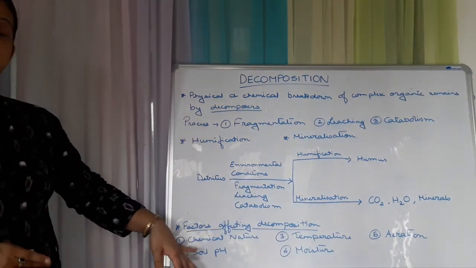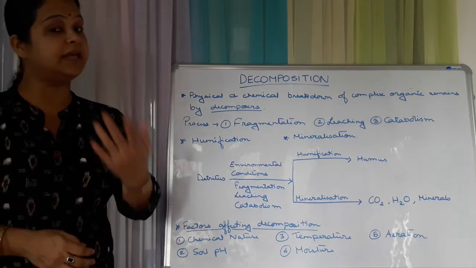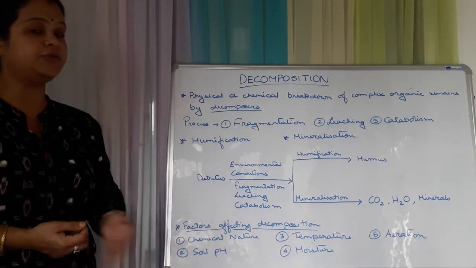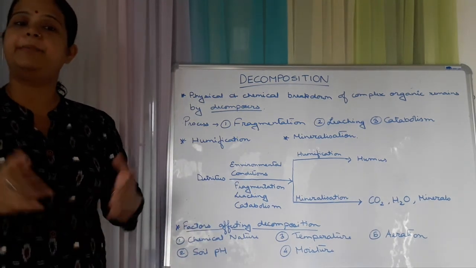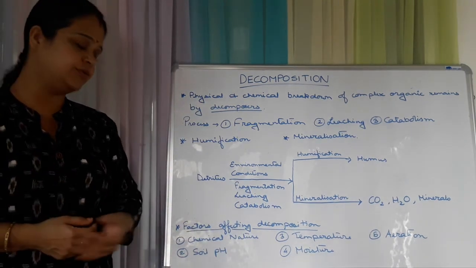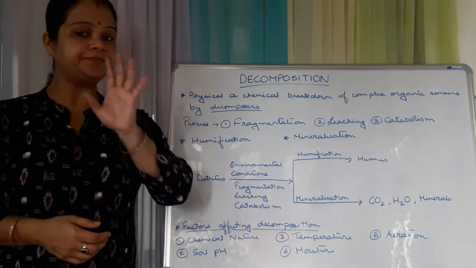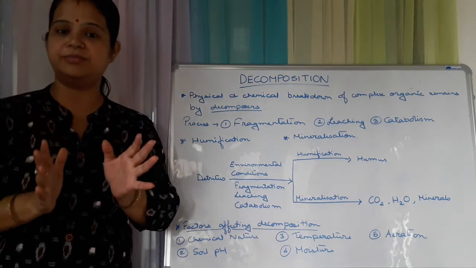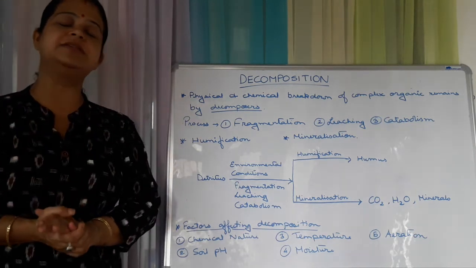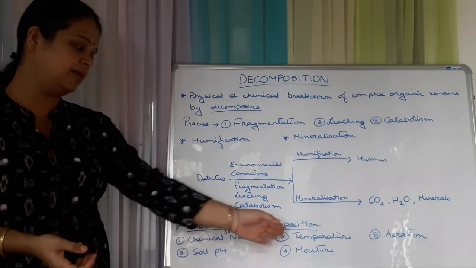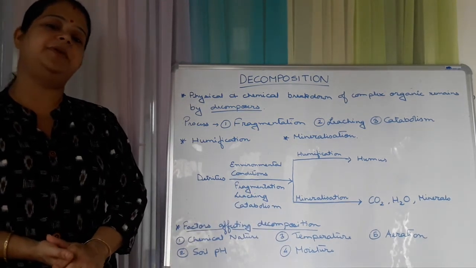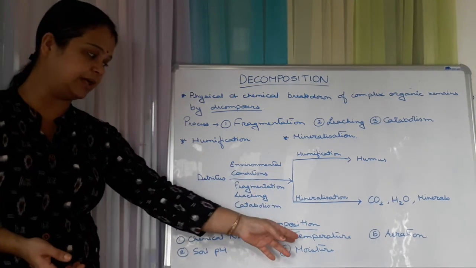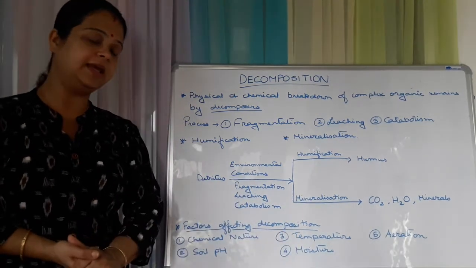Then soil. If the soil is acidic, decomposers cannot act. So if decomposers cannot act, how will decomposition take place? In neutral or alkaline soil, they are abundantly found, and so decomposition goes on properly. Moisture: if a sufficient amount of moisture is present, then decomposition will take place properly. And if the moisture content is less, then the decomposition will be affected.